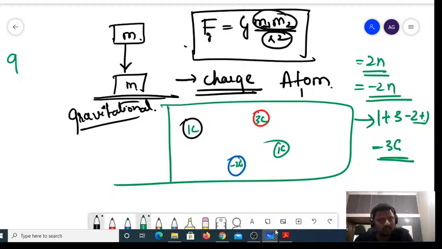We say Q is always equal to plus or minus n into E. I won't take too much time, hardly another 5 minutes, so that we can quickly move to the problems.